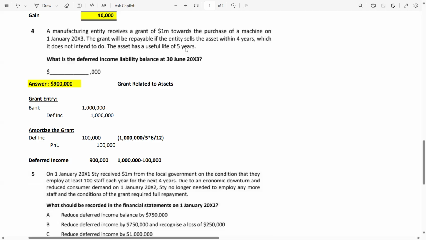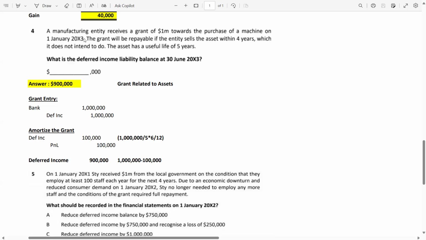Now the amortization entry. Deferred income debit, P&L credit, because your liability is reducing, so the reduction in the liability is your income. If your liability is reducing, it's your income. Deferred income is the liability which is reducing, because you are amortizing it. So deferred income debit, P&L, which is your income, credit by 1 lakh. How 1 lakh? 1 million is the total grant amount, and 5 is the useful life.